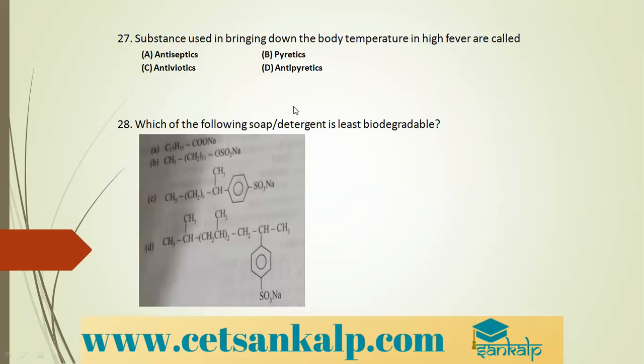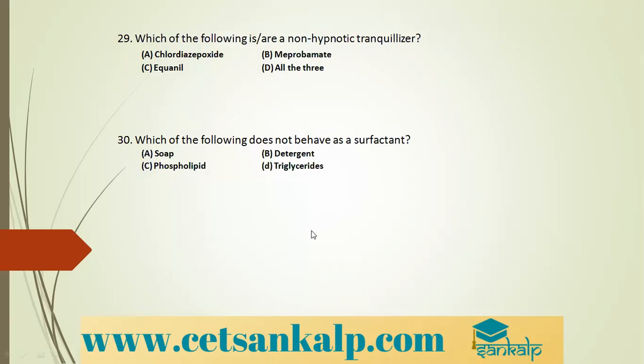Which of the following soap or detergent is least biodegradable? To check biodegradability, where there is more branching in the molecular structure, it leads to less biodegradability. So here C17, it is continuous. This is also continuous. Here there is only one branch. If you observe here there is a branch, here there is a branch, and this is also coming as a branch. So here there is more branching, therefore it will be less biodegradable.